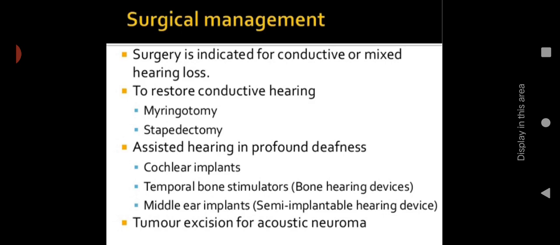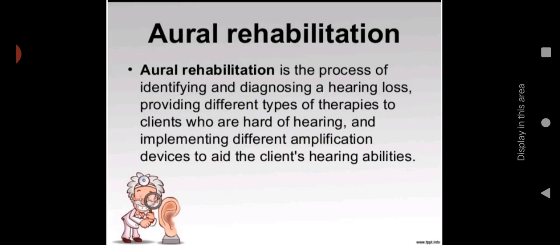Then temporal bone stimulators. They are also bone hearing devices, attached to the temporal bone. They help to improve bone conduction, so that the person can identify sounds. Then middle ear implants, like semi-implantable hearing devices, are there. Then tumor excision for acoustic neuroma. If mixed hearing loss is occurring due to acoustic neuroma, in that case we can go for tumor excision.